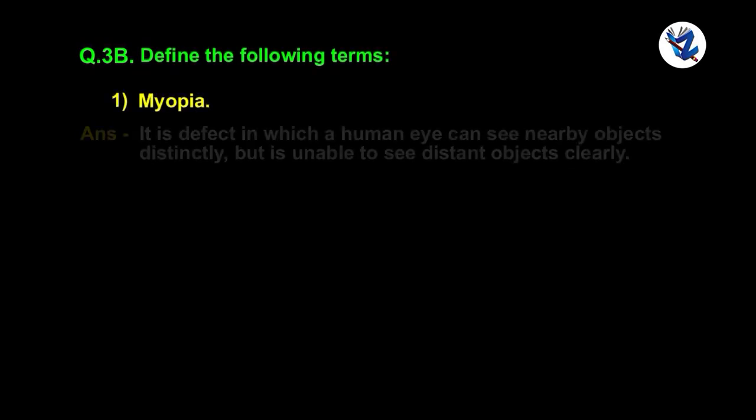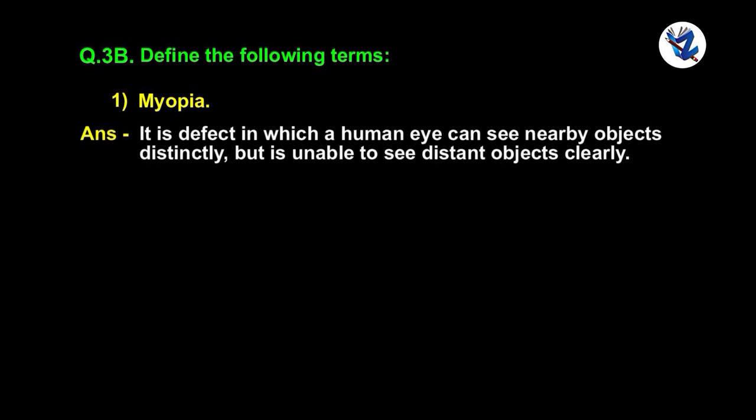Question 3b. Define the following terms. Myopia: it is a defect in which a human eye can see nearby objects distinctly, but is unable to see distant objects clearly.